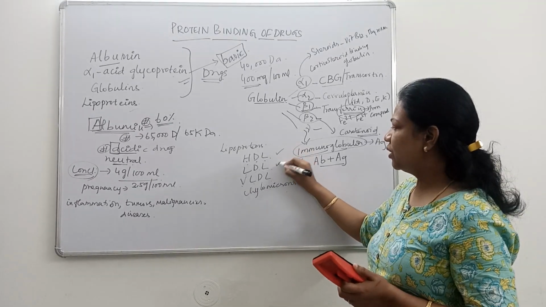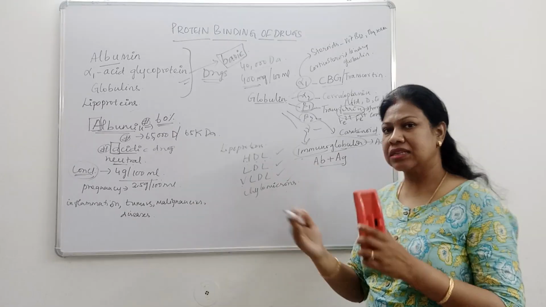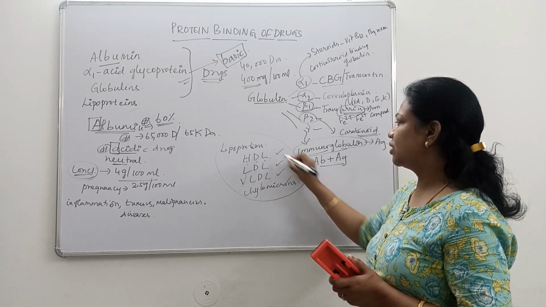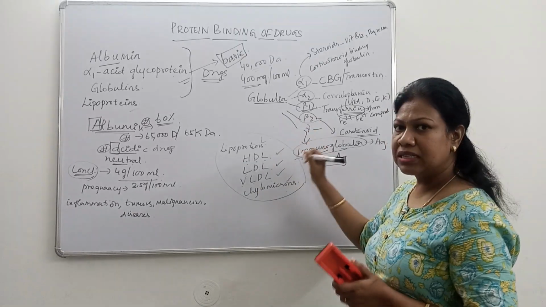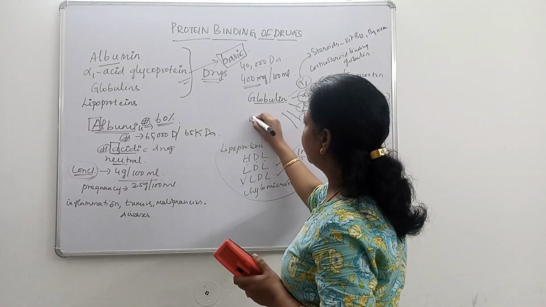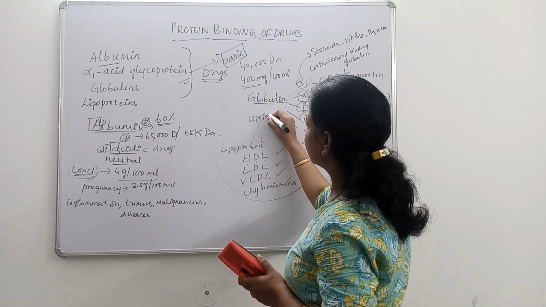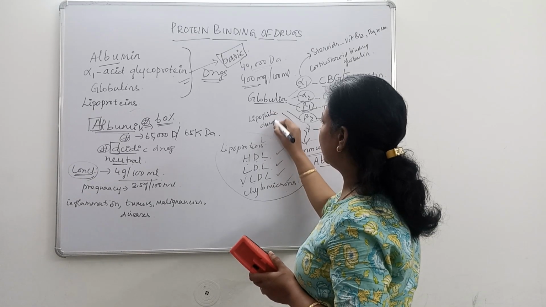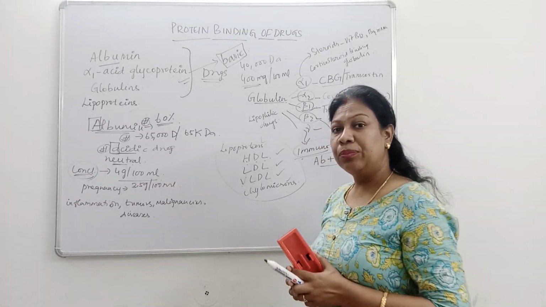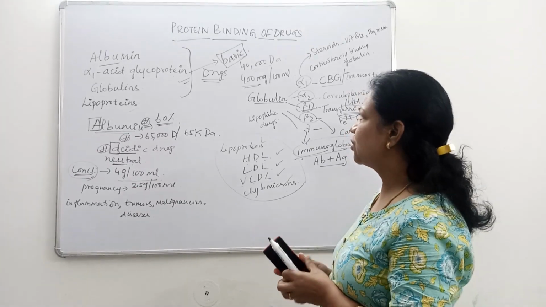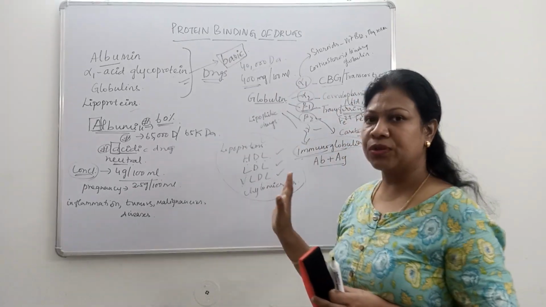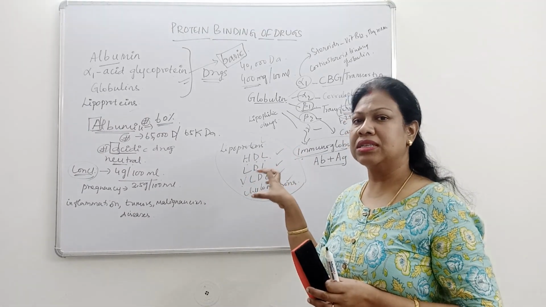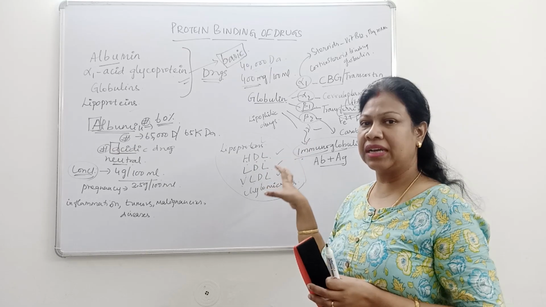These are all types of lipoproteins circulating in the blood, and these lipoproteins, which are conjugated proteins, are responsible for binding of lipophilic drugs. They are helpful in binding of lipophilic drugs. These are the different types of plasma proteins present in the body and their importance in binding of different types of drugs.